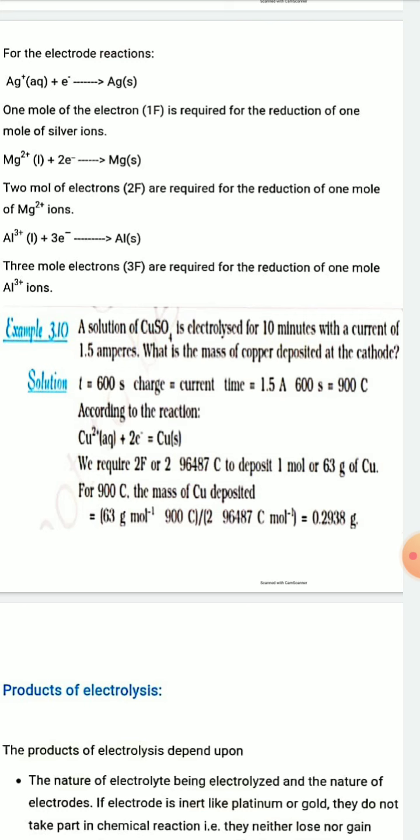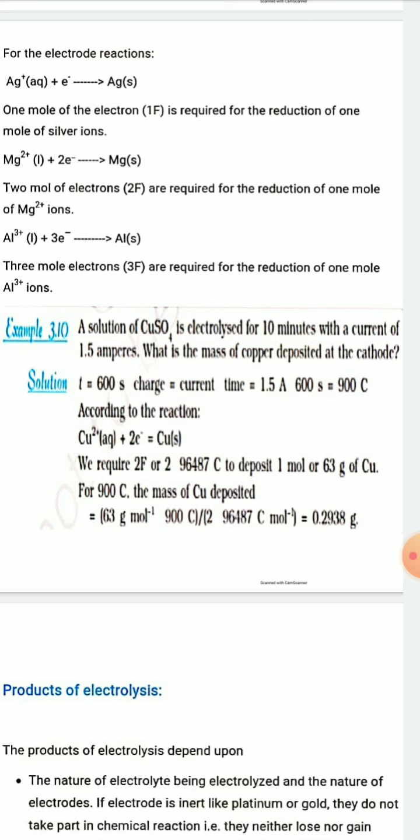And according to the reaction, that is Cu2+ + 2e⁻ gives Cu metal. This is the reduction reaction in the copper sulfate. When electricity is passed through the copper sulfate solution, copper ion from the aqueous solution is reduced by taking 2 electrons.